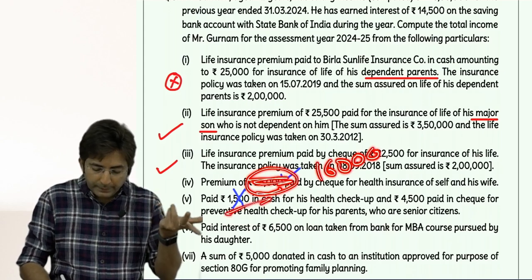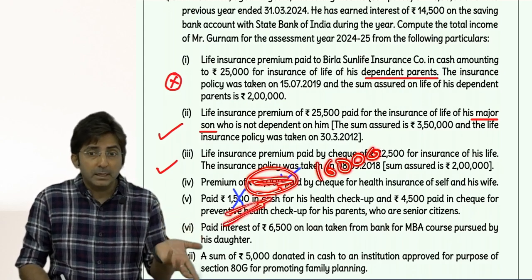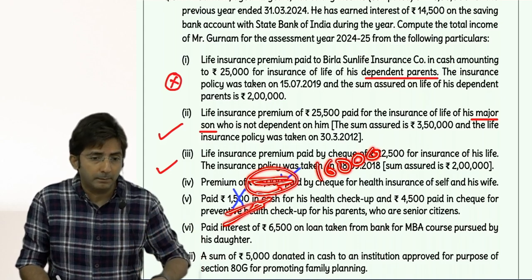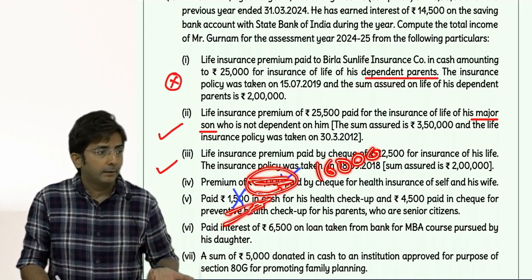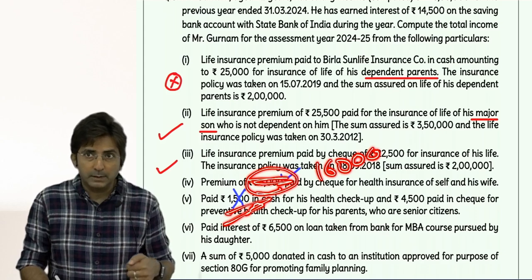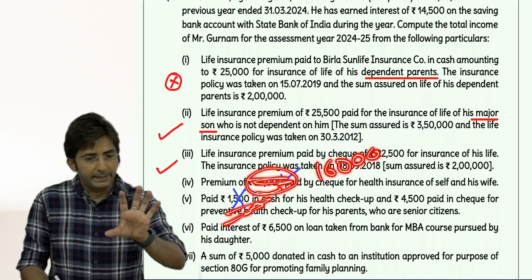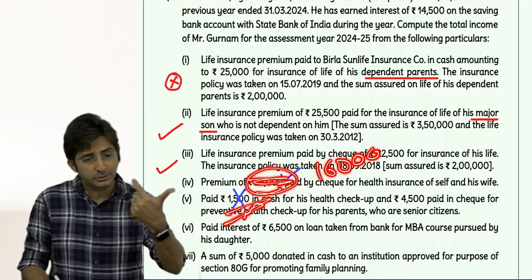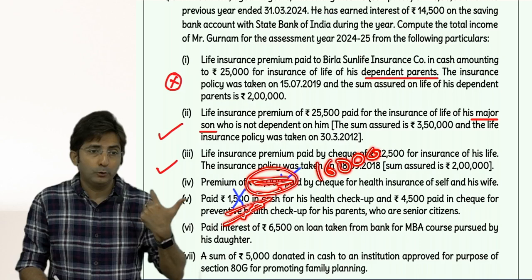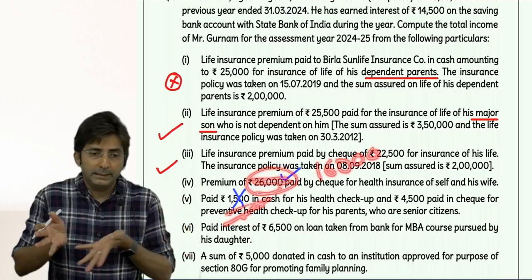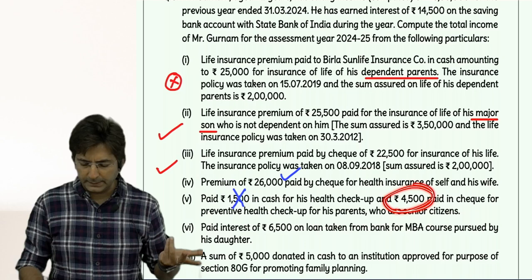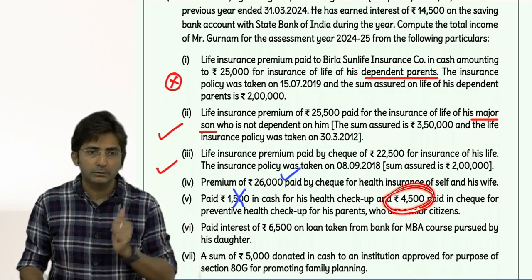Then I will use preventive health checkup. So 16,000 in the name of mediclaim premium plus 1,500 preventive health checkup. Then I am using the full 1,500 because I am in need of that amount. So it will be 16,000 plus 1,500, 17,500. But then preventive health checkup is used. The total amount for preventive is 5,000, and if I use up 1,500, I am left with 3,500 in parents. So I will take only 3,500 in parents, although for parents it is 4,500.